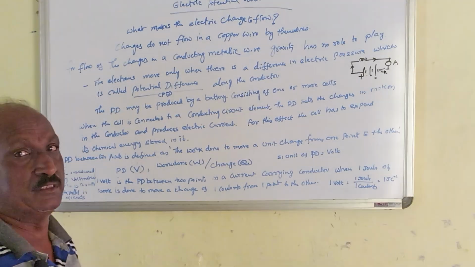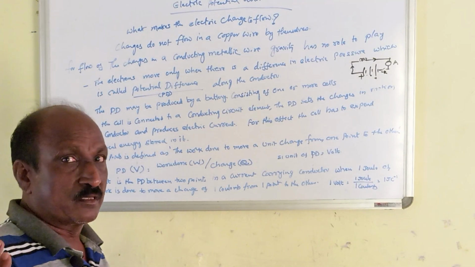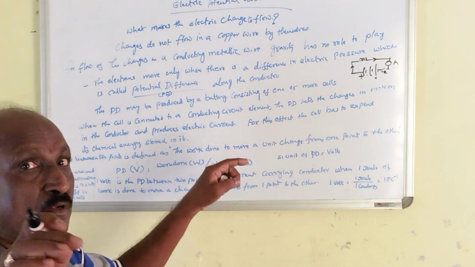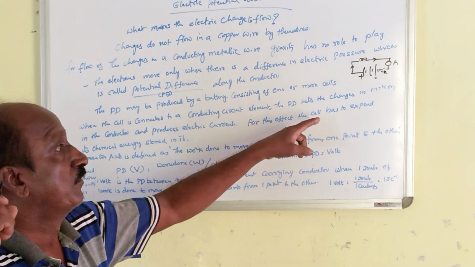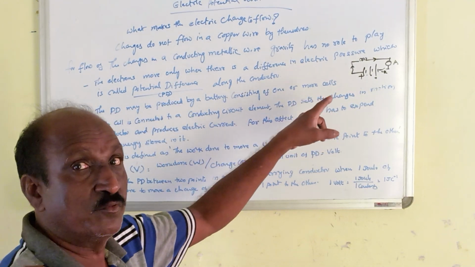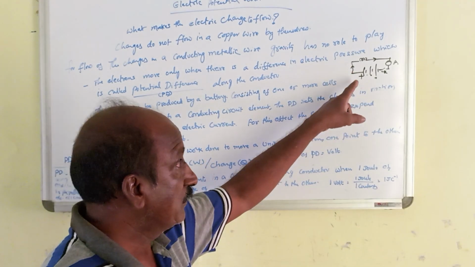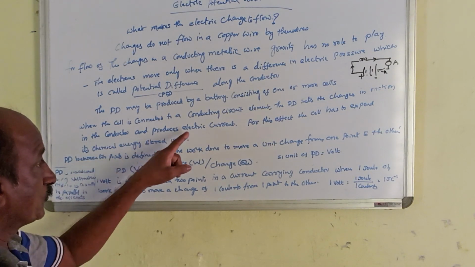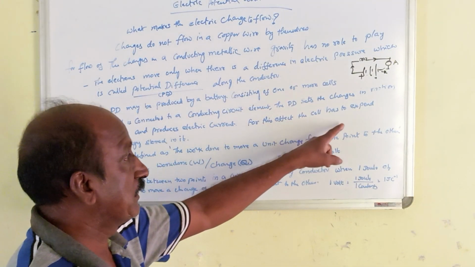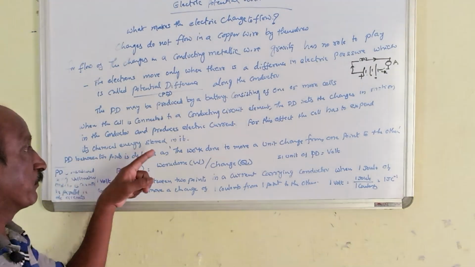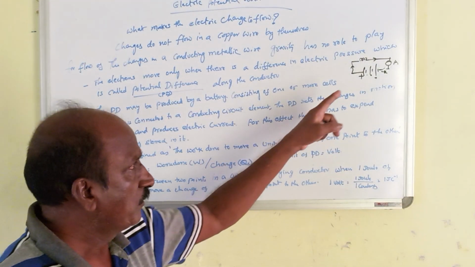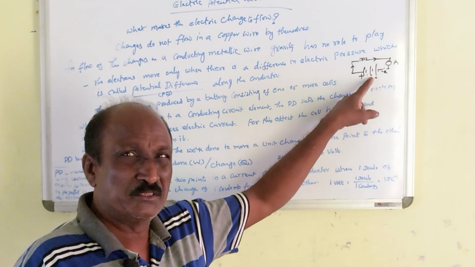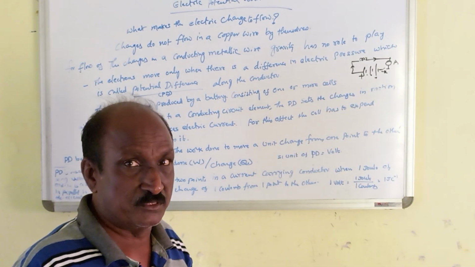With a source of energy, battery or any other kind, the circuit is ready to see the flow of charge through the conductor and produce electric current. For this effect, the cell has to expend its chemical energy stored in it. So to complete all this action, the battery has to expend some of its energy. It will lose some of its energy.